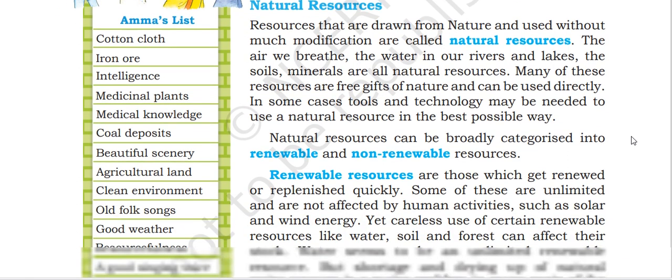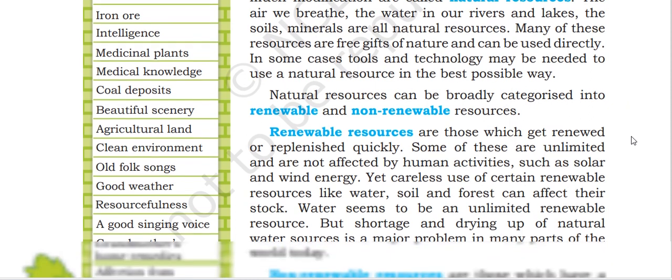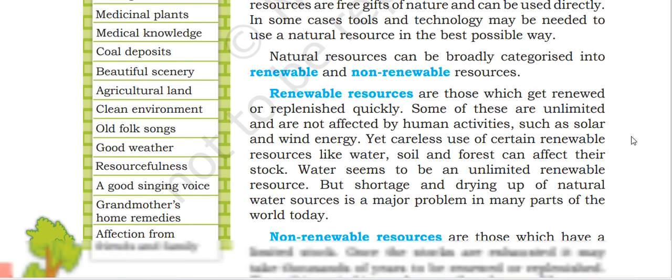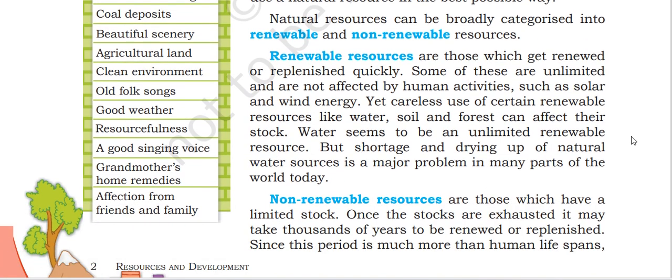Natural resources can be broadly categorized into renewable and non-renewable resources. Renewable resources are those which get renewed or replaced quickly. Some of them are unlimited and are not affected by human activity, such as solar and wind energy. Yet careless use of certain renewable resources like water, soil, and forest can affect their stock. Water seems to be an unlimited renewable resource, but shortage and drying up of natural water resources is a major problem in many parts of the world today.